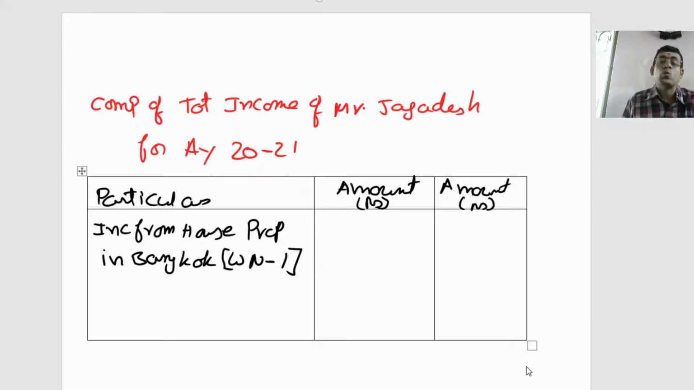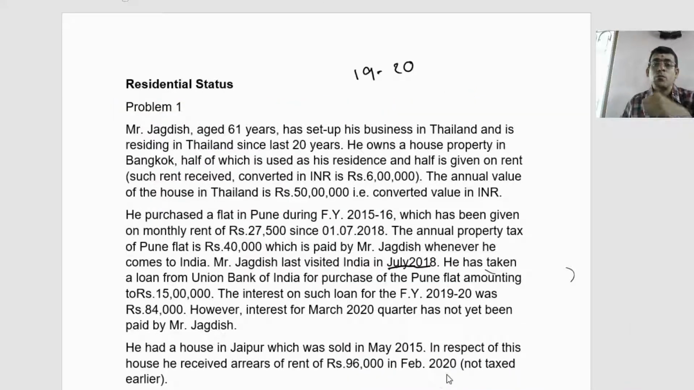Now let us discuss what I need to explain there. If you go back to the problem and read it, the house is in Bangkok, half of which is used as his residence and half is given on rent. Assume such rent is received in Bangkok. So the income accrued in Bangkok and was received in Bangkok. So ultimately that's not an Indian income.